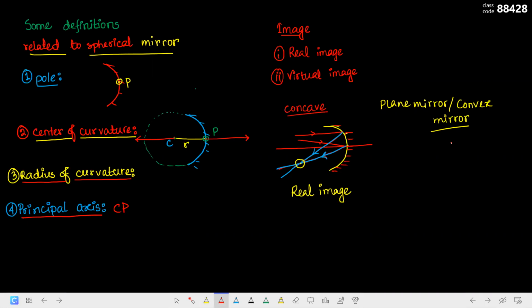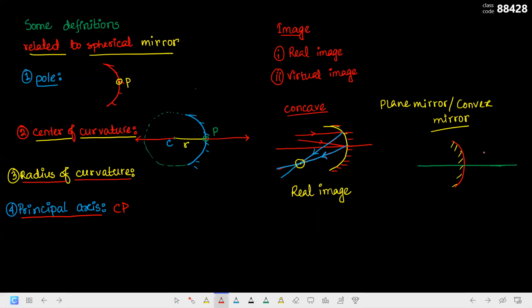Let me explain the convex mirror first. This is the principal axis. Now, if light rays are coming, let me draw the incident rays with red color.